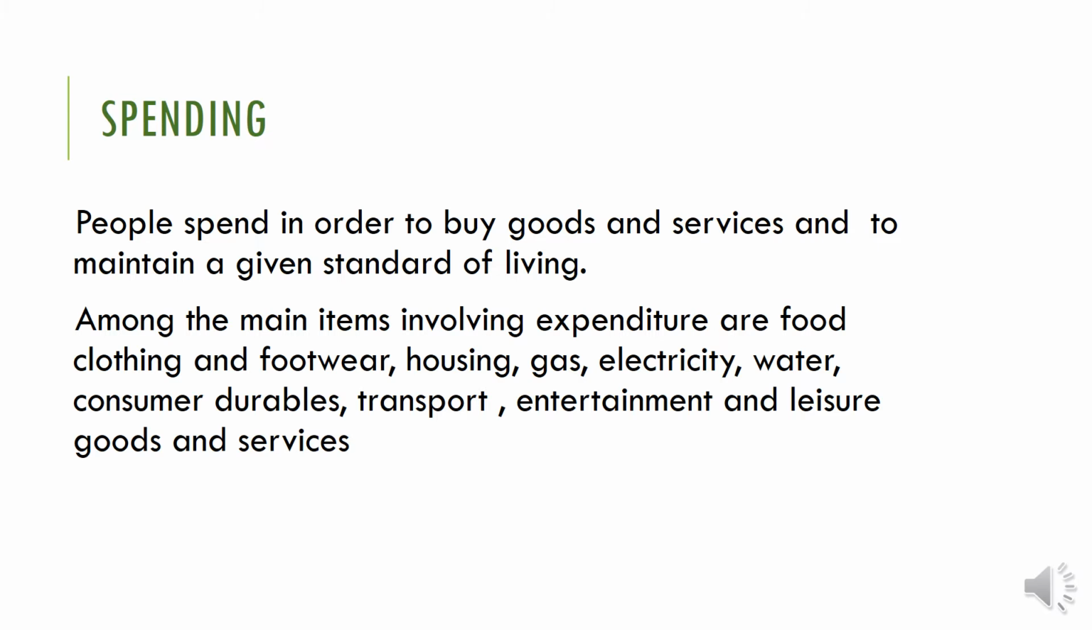Among the main items involving expenditure are food, clothing, footwear, housing, gas, electricity, water, consumer durables, transport, entertainment, and leisure goods and services. So these are the basic or main expenditure items. We already know expenditure means how much money you are spending for purchasing goods and services. That is called expenditure or spending.